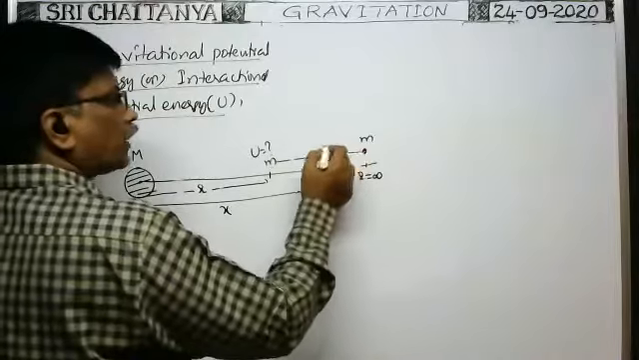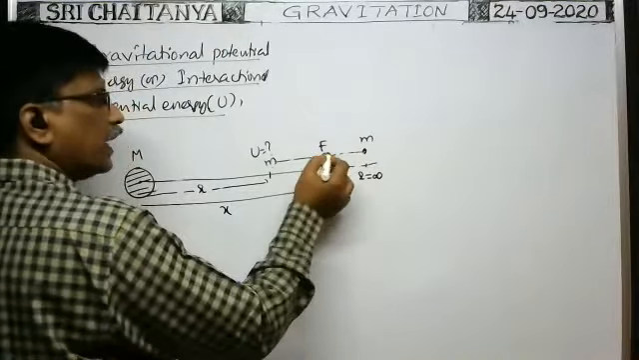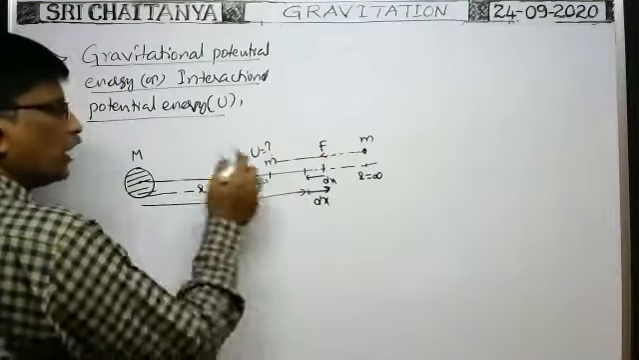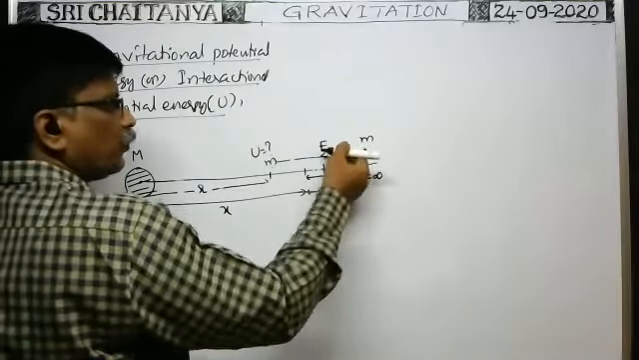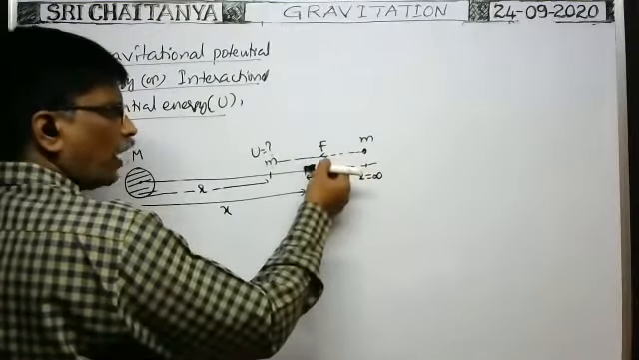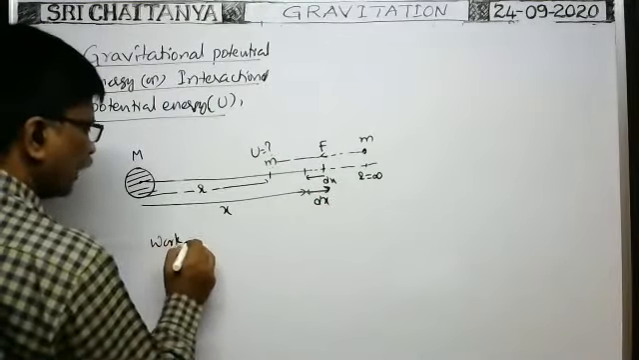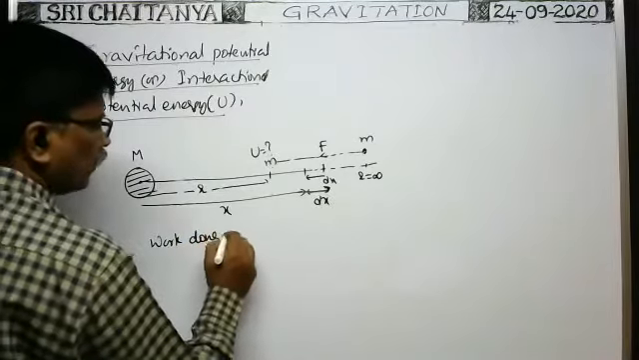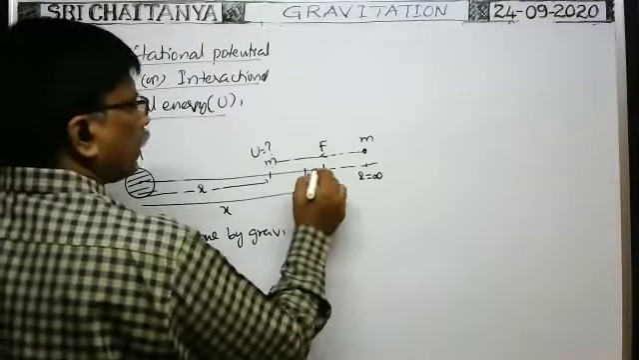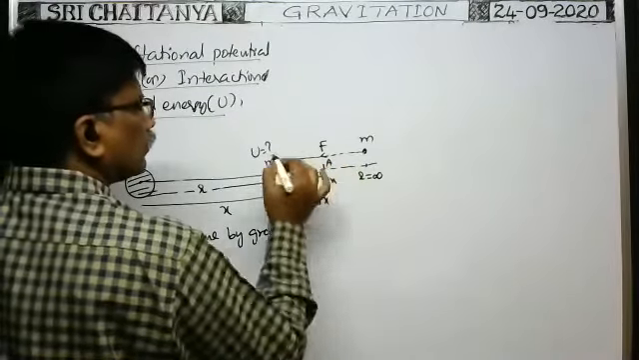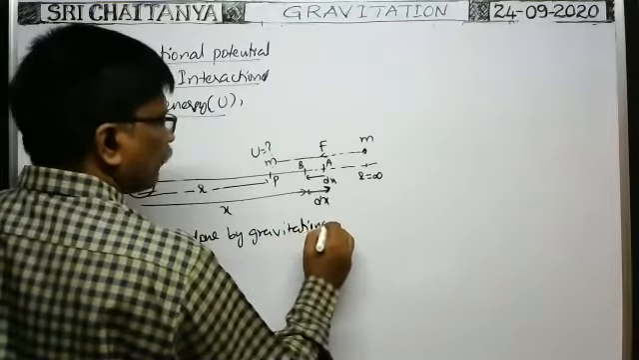Now, whenever this particle comes to the position here, what is the gravitational force acting on it? Suppose on this particle, the gravitational force due to this body is in this direction only. Attraction force acts on the particle. Due to this attraction force, suppose the particle displaces through a small distance dx. Then what is the work done by gravity? Work done by gravity means work done by the gravitational force in moving the particle from A to B.